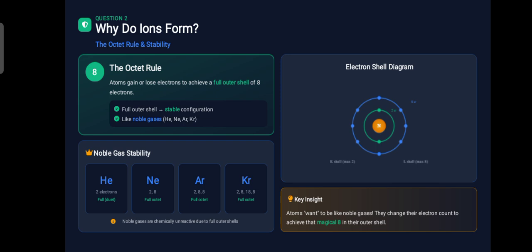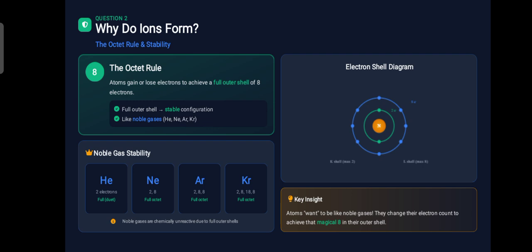Next question: why do ions form? Why do atoms go through the trouble of changing their number of electrons? Because they want to be stable. In chemistry, being stable means having a full outer shell of electrons. Most atoms want 8 electrons in their outermost shell. We call this the octet rule, due to the presence of 8 electrons.